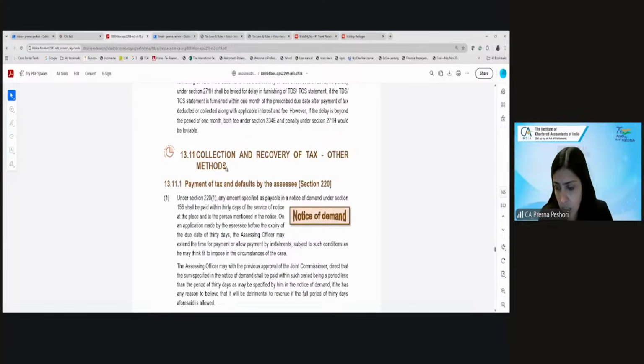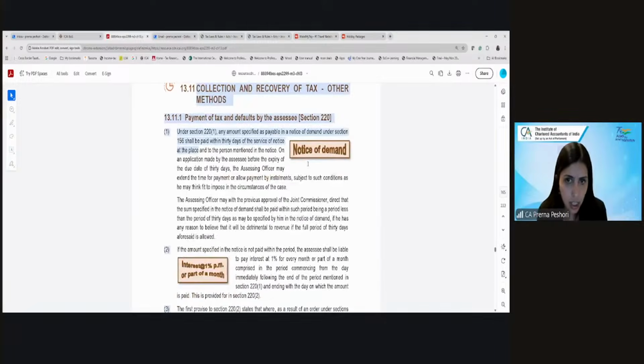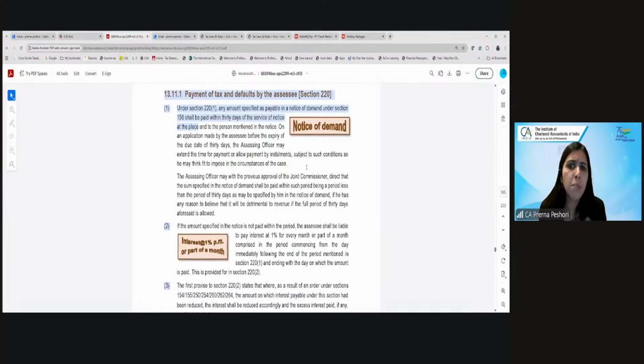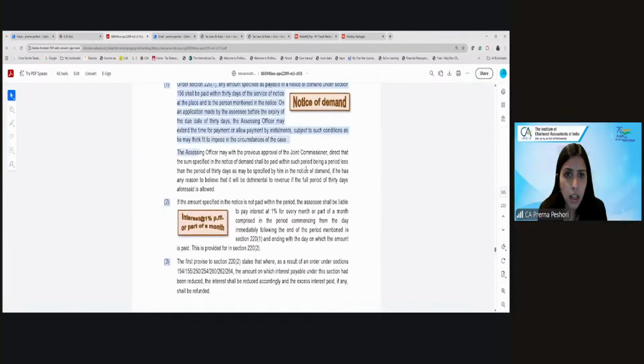Now, if for any reason you're not paying the taxes, then how can the recovery of tax be made? So, first, a notice of demand will be issued under 156, by issuing you a notice that within 30 days of the notice, you are required to pay the demand. And you can request the AO to extend the time if you're not able to pay. And the AO may, with the approval of the Joint Commissioner, extend that time if he has reason to believe that it will not be detrimental to revenue, and another 30 days are allowed to you.